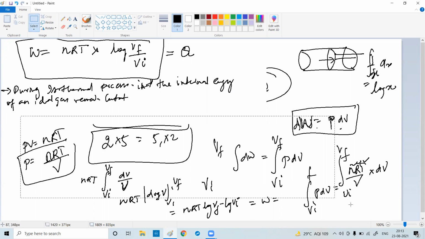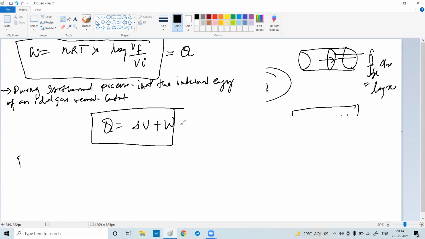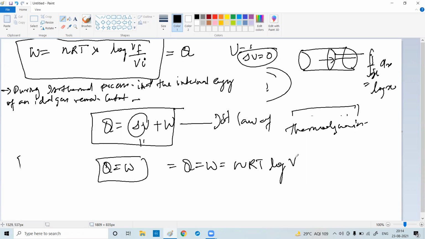Clear? So initially, what did we study? We studied one equation, Q is equal to delta U plus W, the first law of thermodynamics. So in an isothermal process, U is constant or delta U is 0. If delta U is 0, then Q equal to W, and W equal to this one. So Q equal to W equal to nRT log of VF by VI.